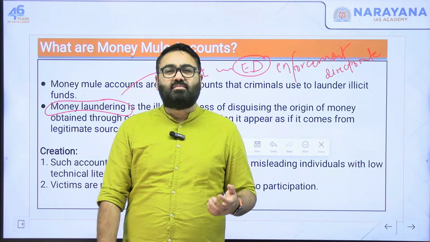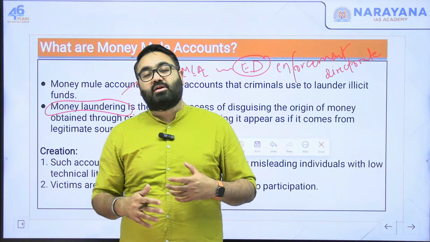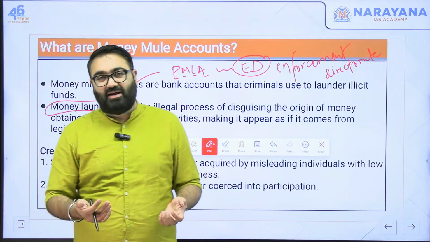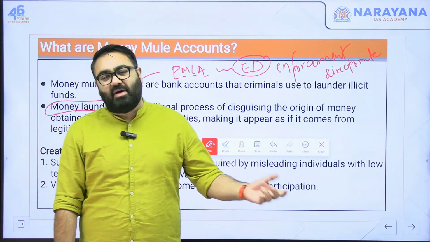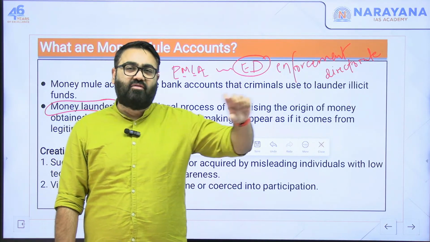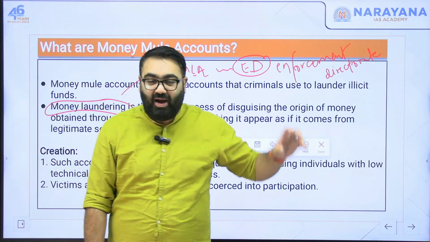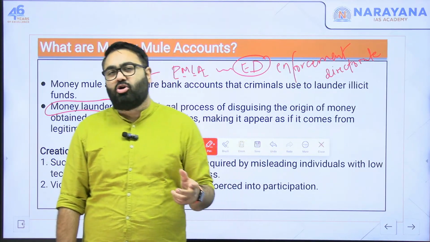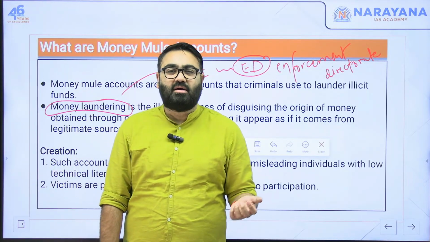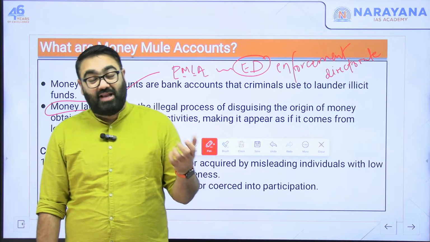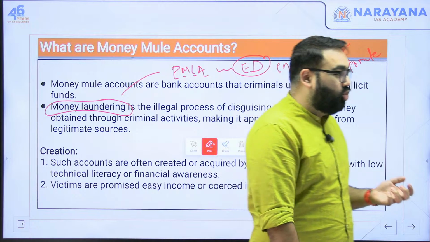In simple terms, when you use your black money or unaccounted money, on which you have not paid taxes and have not disclosed the source of the income, to buy something legal, or transfer that money into some other instrument, let's say you buy property by giving a lot of money in cash which is unaccounted for, you buy some jewelry, you buy some car, that is money laundering.